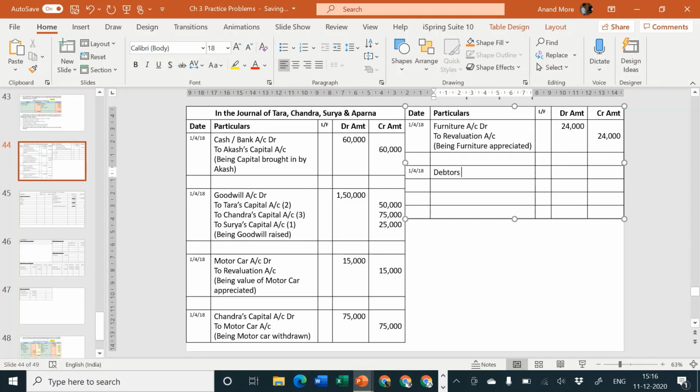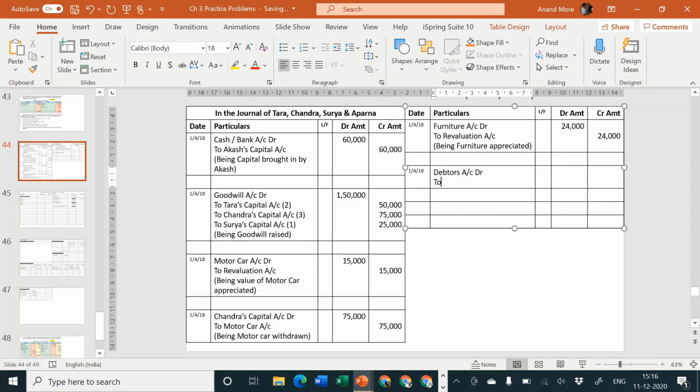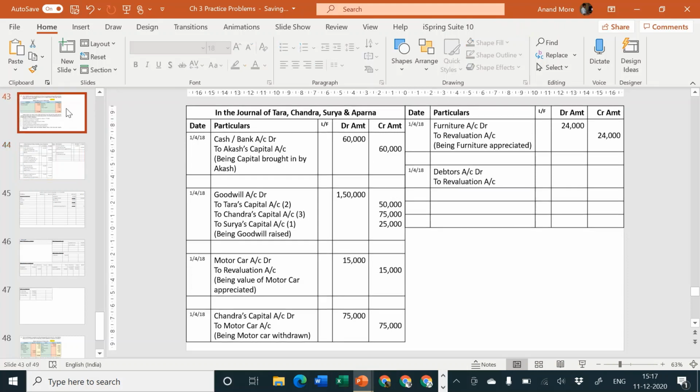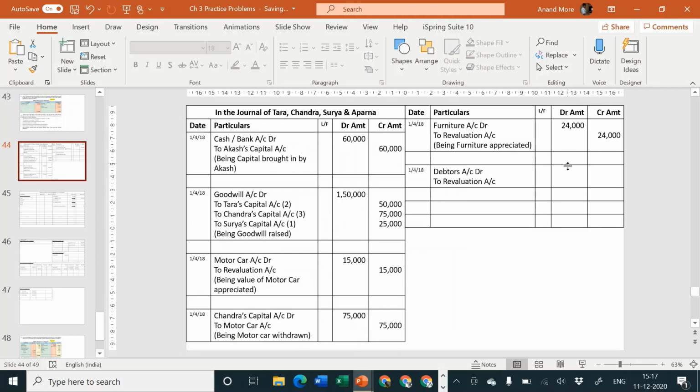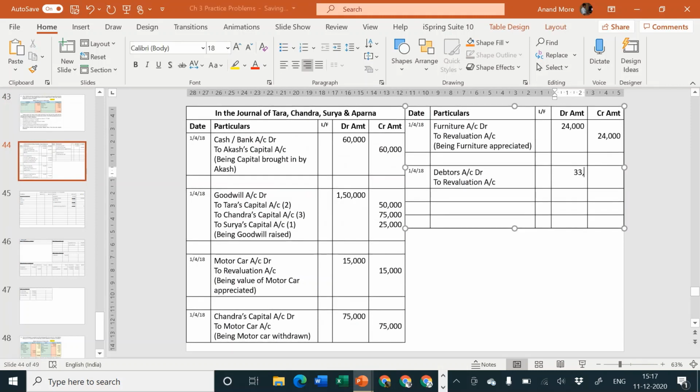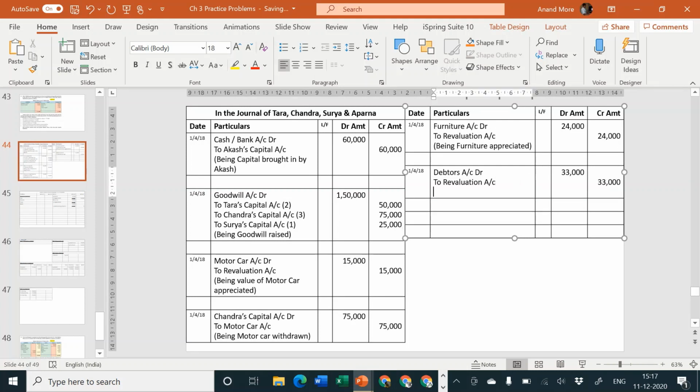So debtors account debit to revaluation account, and amount is rupees how much? 33,000. Yes, 33,000. So I'll write here 33,000. Being unrecorded debtors, now recorded.